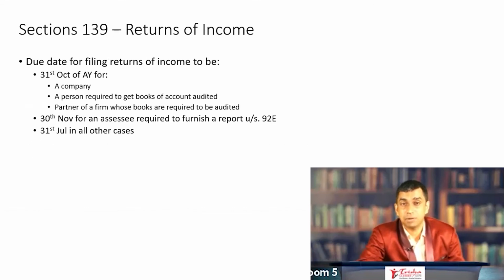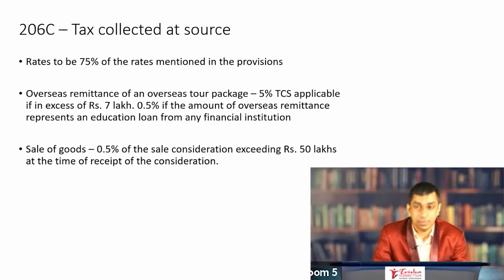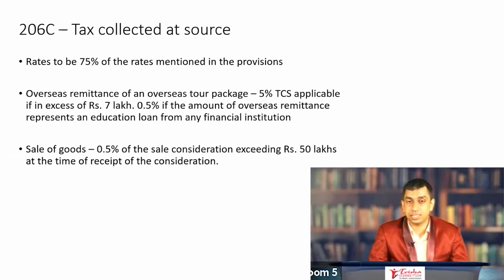TCS is the last part of this penultimate chapter. Once again, the same change as was applicable to TDS would be applicable. 75% of the rates that are mentioned in the section are applicable. Just like TDS, even in TCS, it would be 75% of the rate that is applicable. Two new things that have been introduced in 2021 on which multiple choice questions are likely, or even short questions for 2 or 4 marks also.